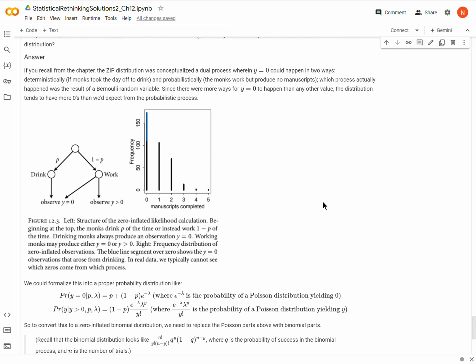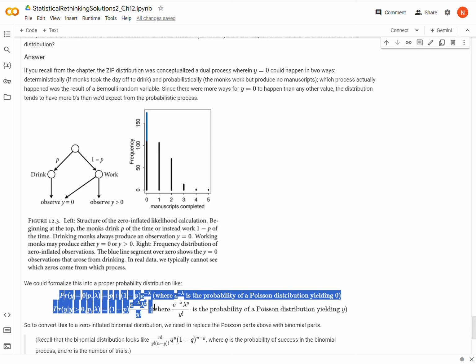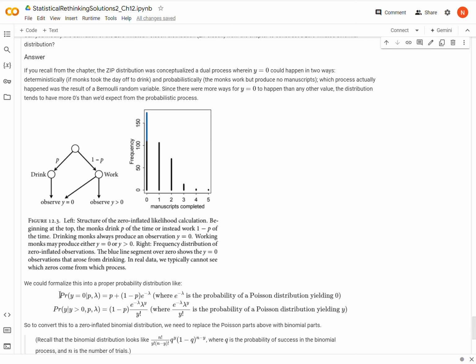So we can formalize this process into a probability distribution, and I've done that here over two lines. The probability that y equals 0, given the Bernoulli parameter p and the Poisson parameter lambda, is this.